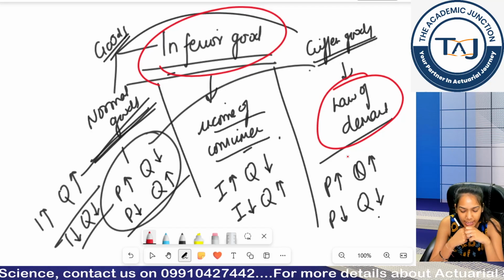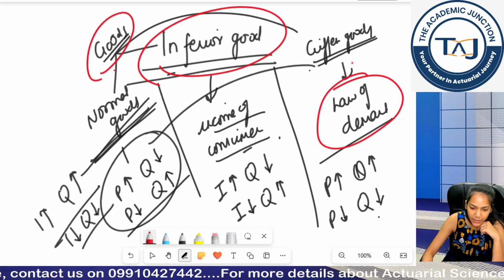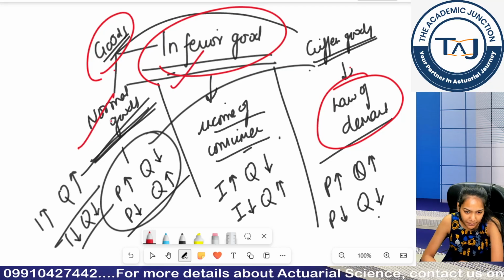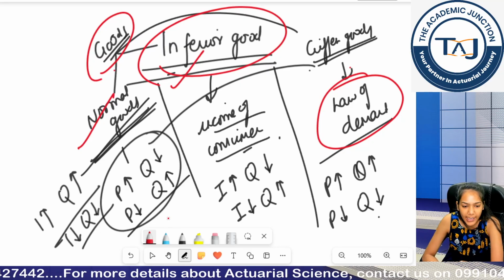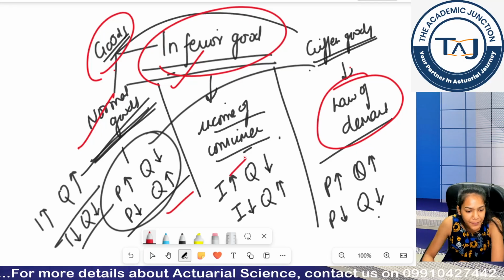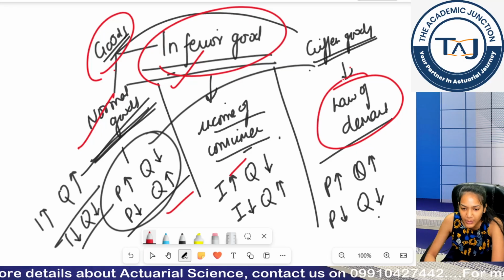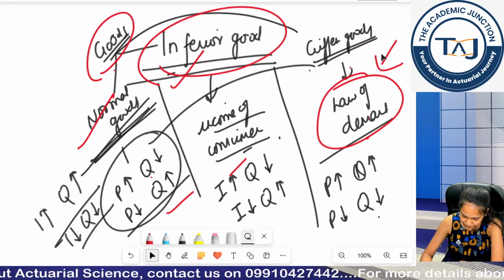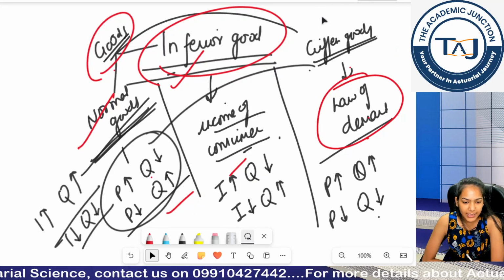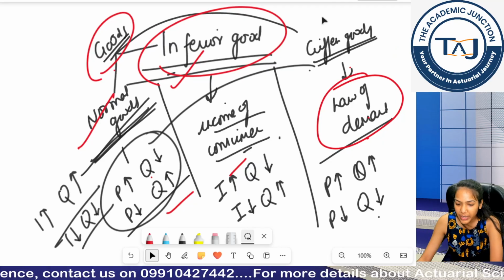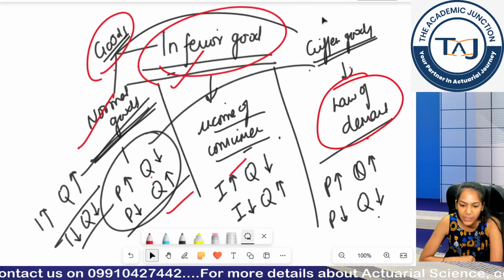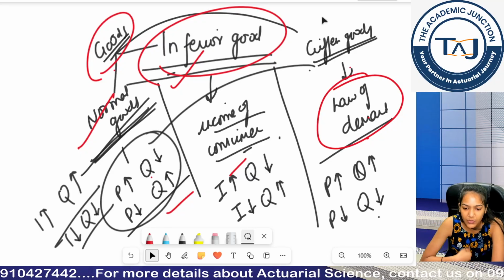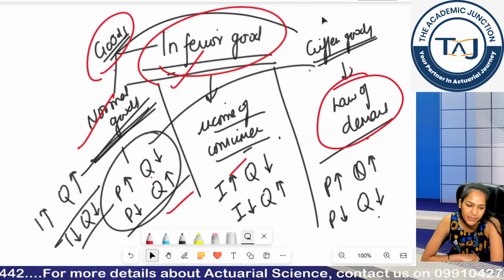Clear? Are the three types of good clear? Normal good, inferior good and Giffen good. So the demand curve for inferior good and normal good would be same, but the shift in case of income would be different for inferior good and for normal good. And if I talk about Giffen good, the demand curve would here be upward sloping. Is the difference clear? So sometimes in the question they might be increasing your income, but your product may be an inferior good. So in that case, even if the income increases, you would be moving to the leftward side.